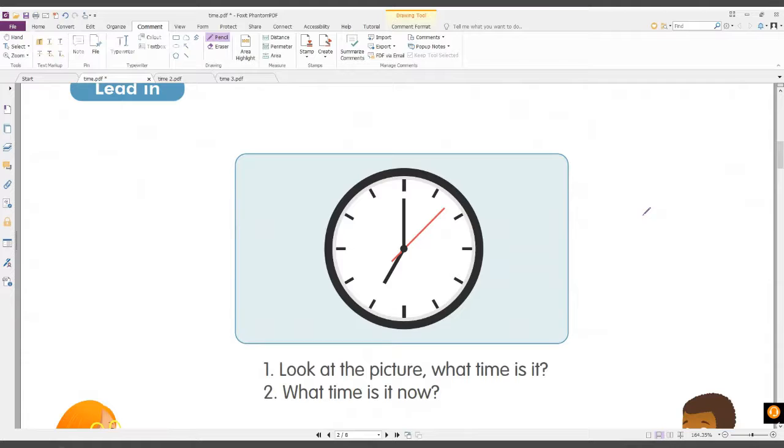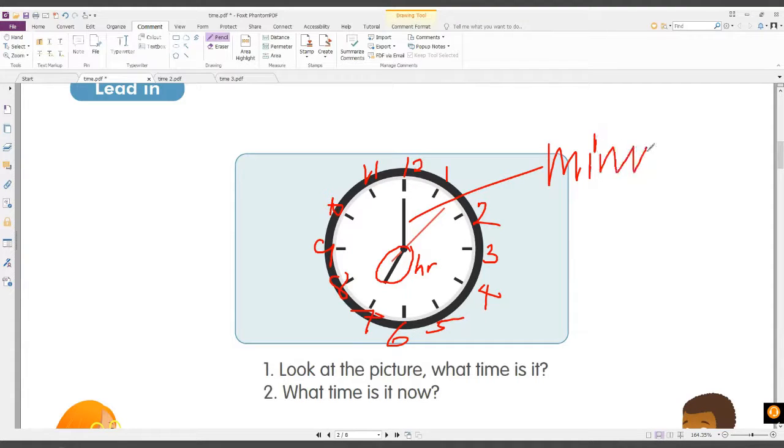But first, let us review how to read the time. So we have here 1, 2, 3, 4, 5, 6, 7, 8, 9, 10, 11, 12. So we have 12 hours. Now, look at the picture. Here is the hour and here is the minute. This is the minute.